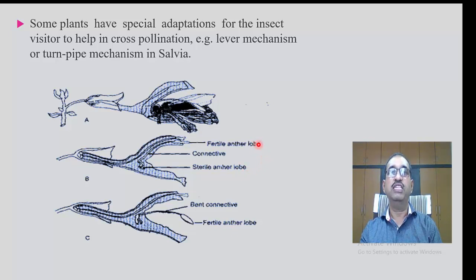The upper anther lobe is fertile, while the lower anther lobe is sterile. When an insect visits the flower, the fertile anther lobe bends onto the body of the insect. Pollen grains from the anther are deposited on the body and they are carried to another flower.